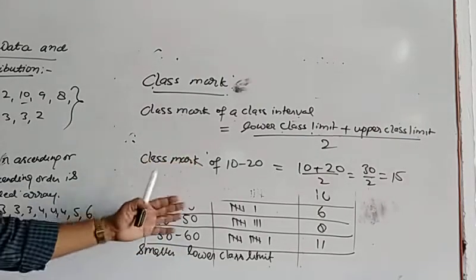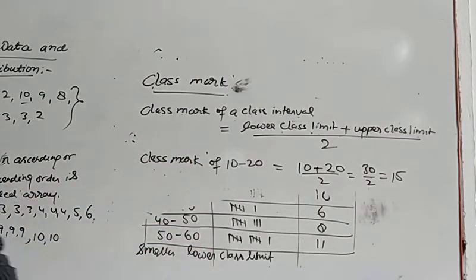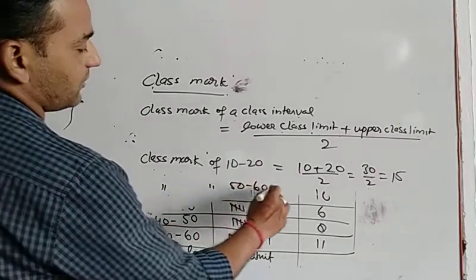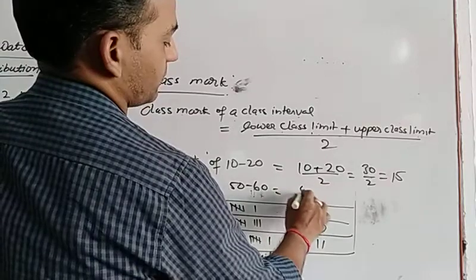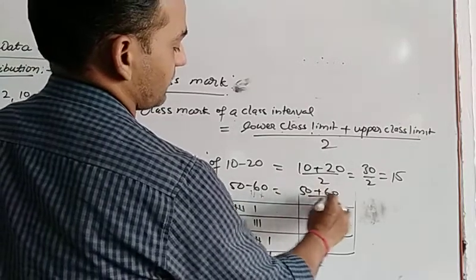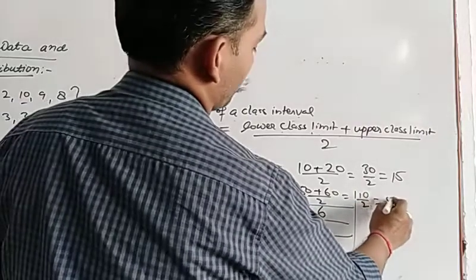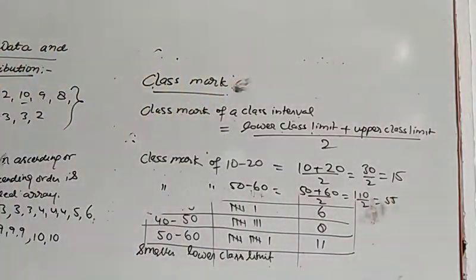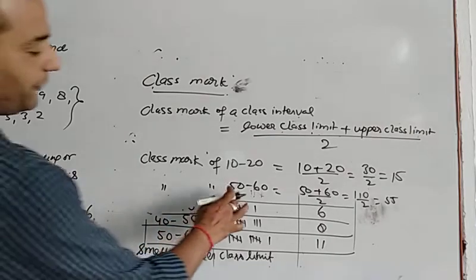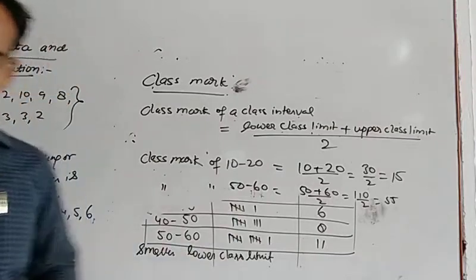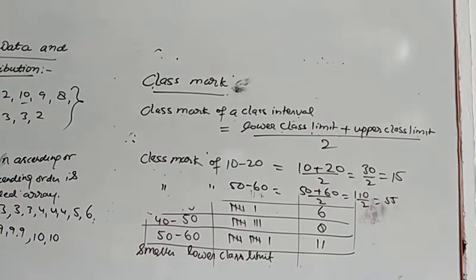And if you want the class mark of 50 to 60, that is 50 plus 60 by 2, that is 110 by 2, that is 55. So this way you get the class mark of the given observation.